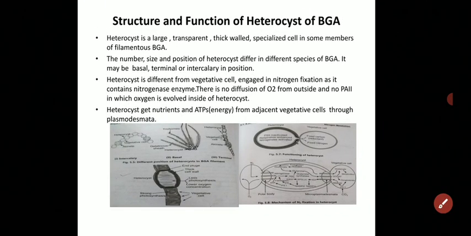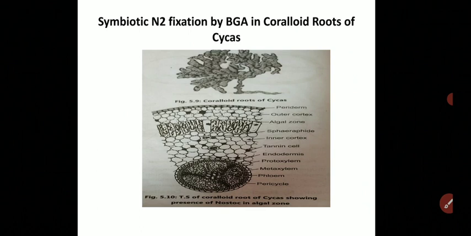Most nitrogen fixing cyanobacteria are filamentous, consisting of a chain of vegetative cells and heterocysts that function as the nitrogen fixing machinery of the organism, and they form symbiotic associations with fungi, lower vascular plants as well as angiosperms. So let's see different associations, or symbiotic nitrogen fixation, of blue-green algae in different hosts. First, the symbiotic N2 fixation by blue-green algae, or BGA, in coralloid roots of Cycas.